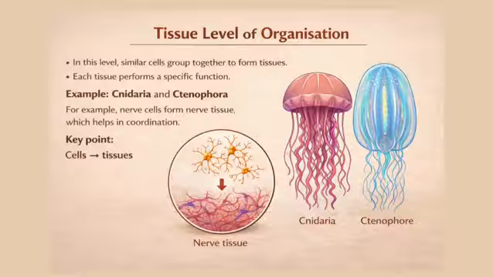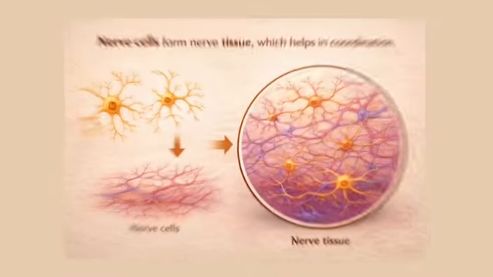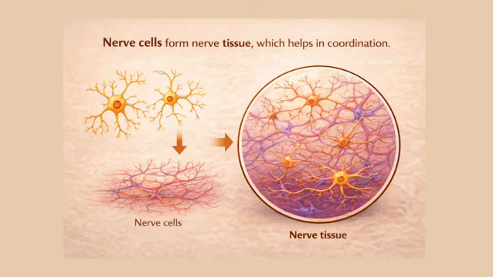Now let us understand tissue level of organization. In this level, similar cells group together to form tissues. Each tissue performs a specific function. Example, Cnidaria and Ctenophora. For example, nerve cells form nervous tissue which helps in coordination.